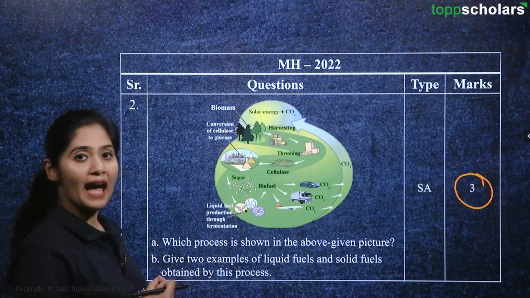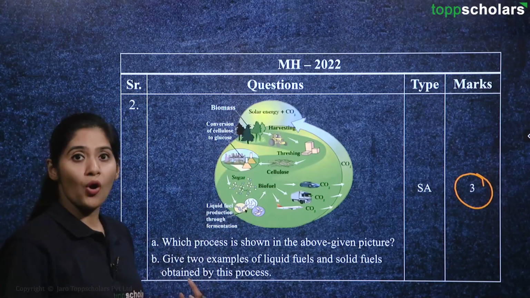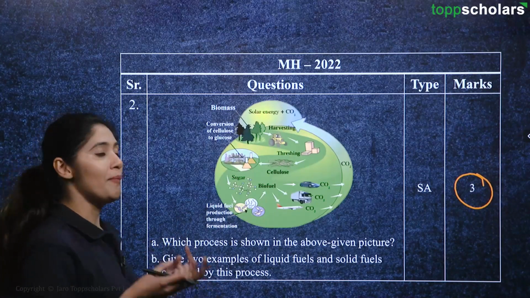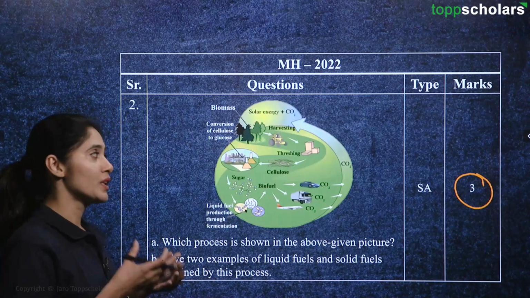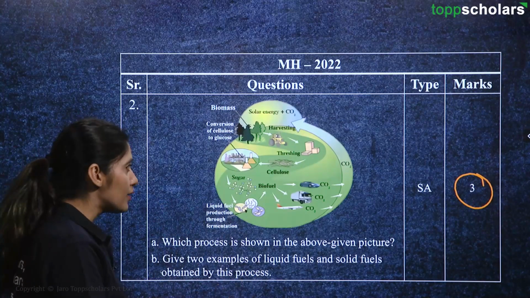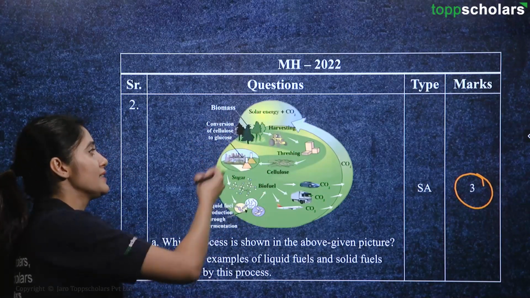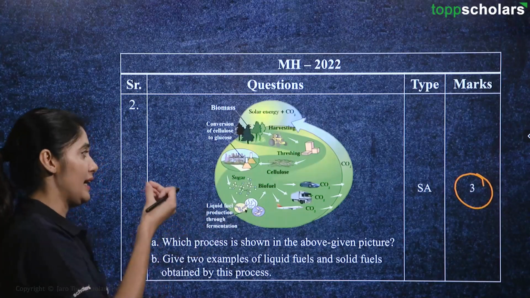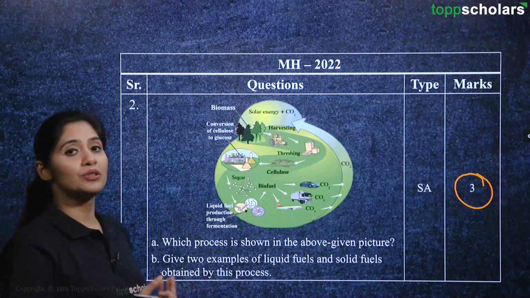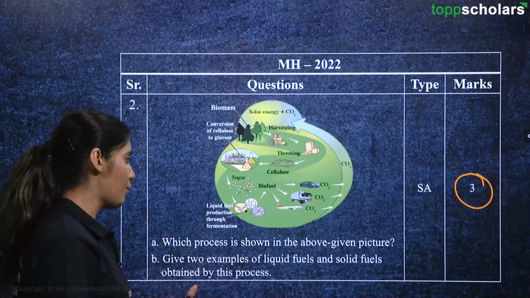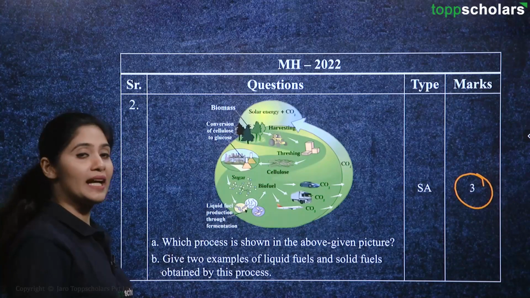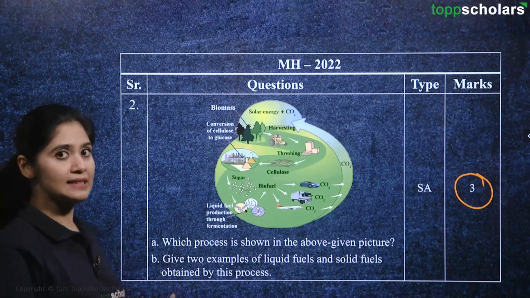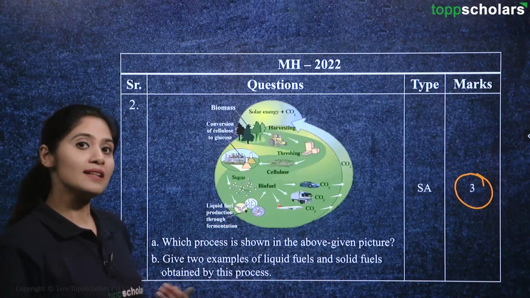So this we have already discussed, that this is the production of biofuel that takes place naturally with the help of the microorganisms present in the soil itself, and it is easier to obtain. The only thing required is the conversion of cellulose into sugar, which takes place in industry. This sugar can then be used for the production of biofuels with the help of the fermentation process, with the help of microorganisms, and these biofuels can be used in our vehicles as a substitute for petroleum and other fuels.